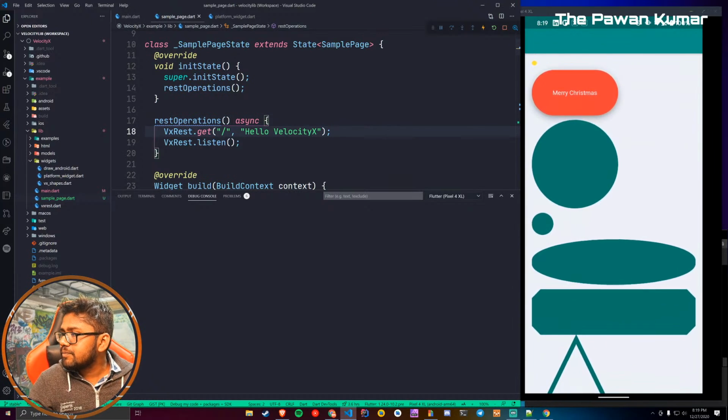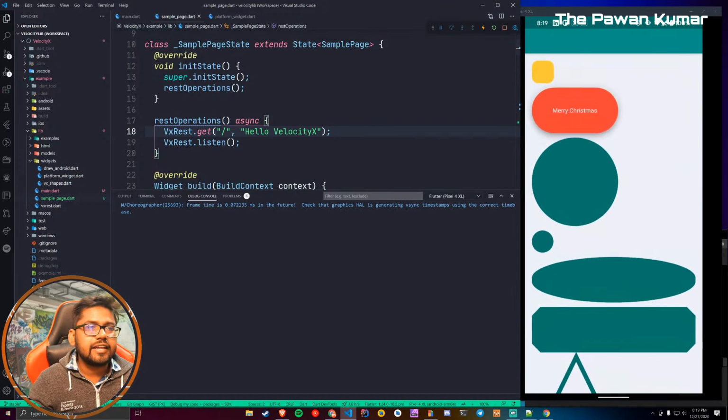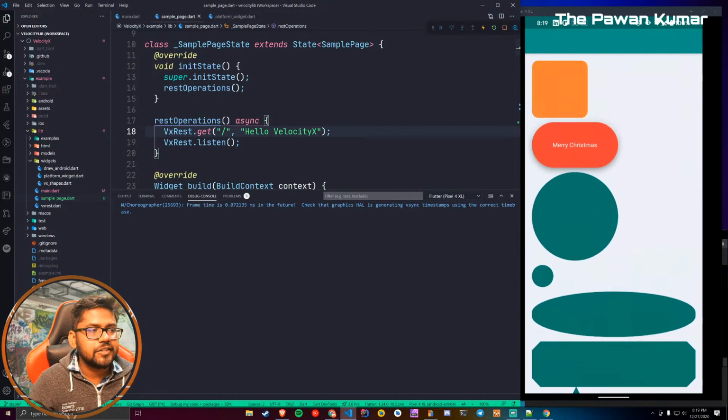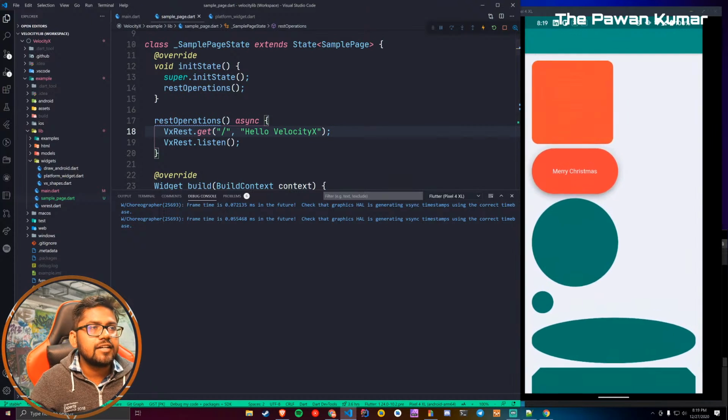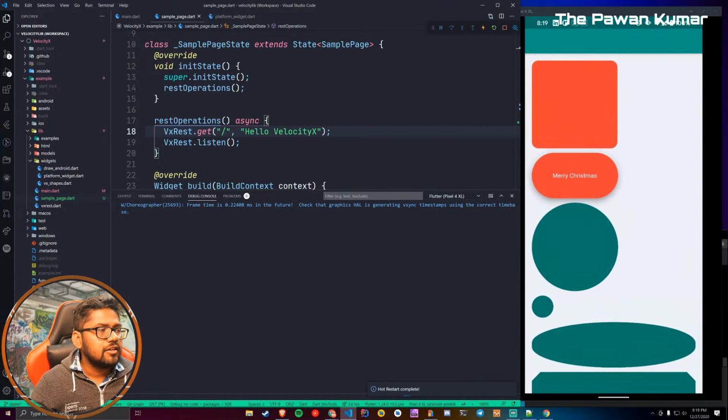How can we implement state management? Okay, GetX is different and VelocityX is different, first of all, so we'll see that. Okay, let's do a hot restart.